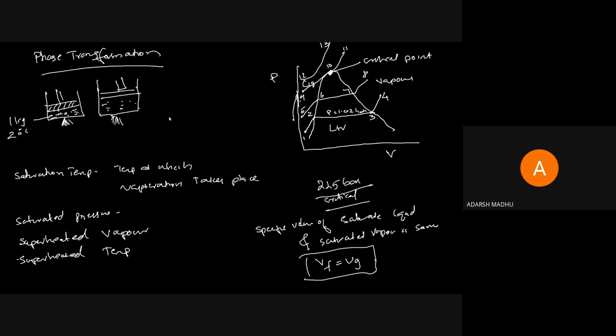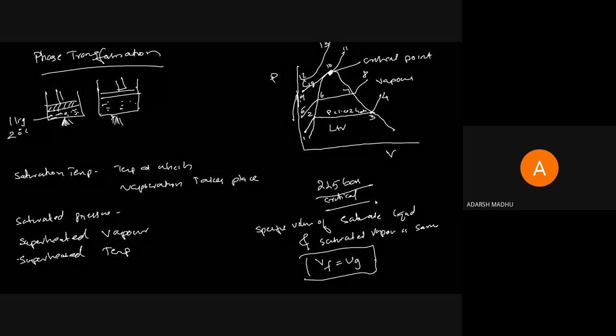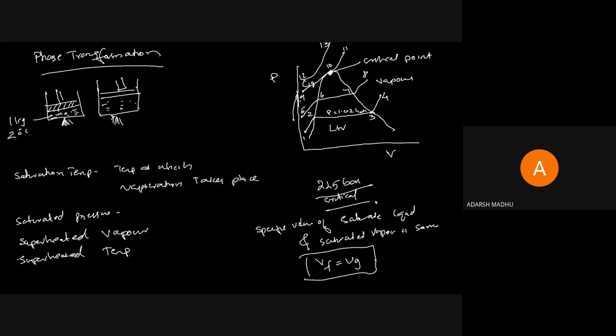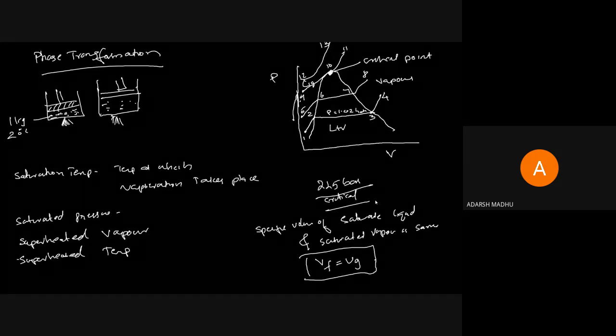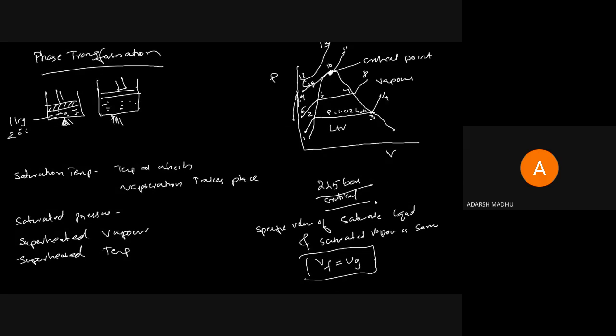So yesterday we had drawn the particular PV diagram. In the PV diagram we had drawn the vaporization process of water. The phase transformation of liquid into vapor we had drawn here.